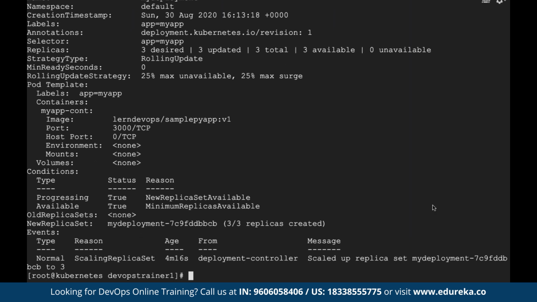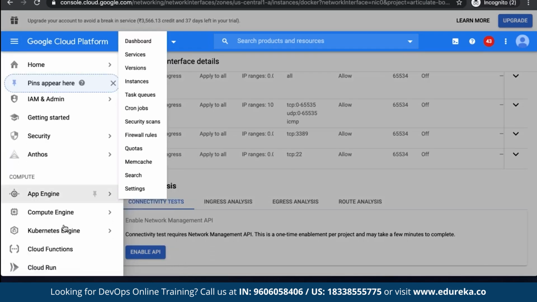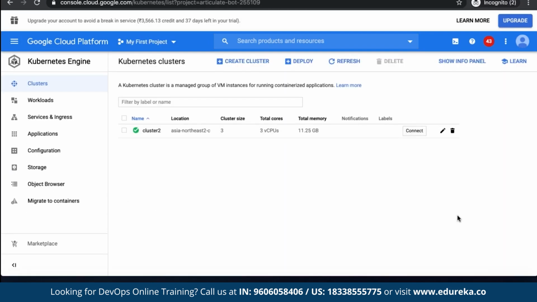Now I will show you another beautiful thing about Kubernetes. Okay, this was all the CLI part. Let me show you some GUI part of Kubernetes. What if I tell you to install a Kubernetes cluster? I don't need to do all that hard work. I can install it at the click of a button. What if I tell you that you can create it directly without all this hassle? How to do that? Please pay attention.